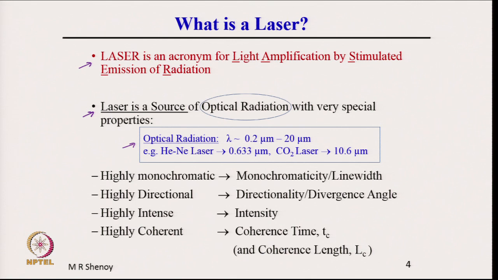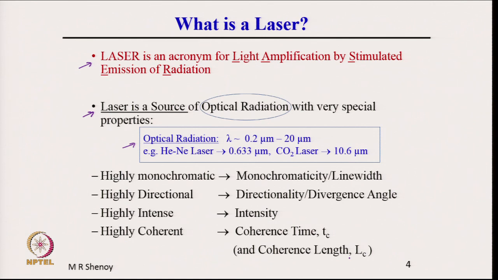So, we can see that it is a wide range of wavelength which covers optical radiation. It is not just the visible light. Visible light, as we know, is from 400 nanometer to 700 nanometer, or from 0.4 micrometer to 0.7 micrometer, but optical radiation covers a wider range.